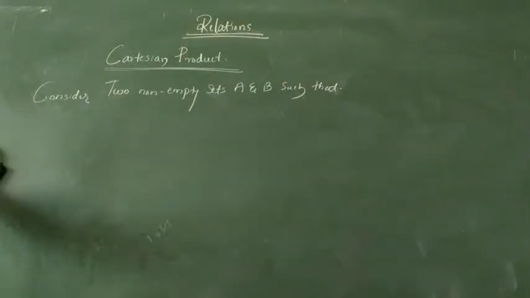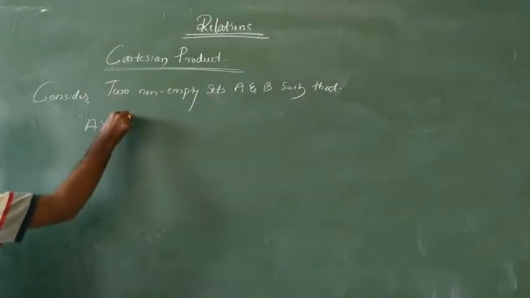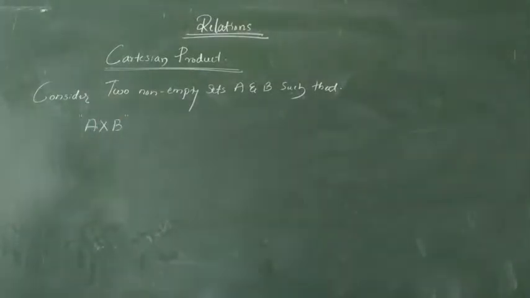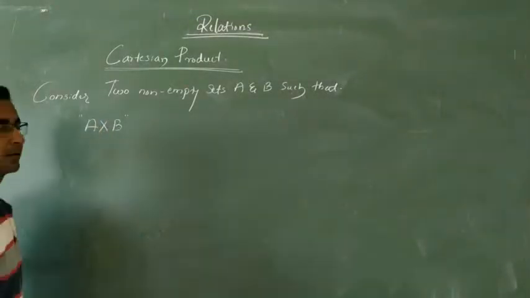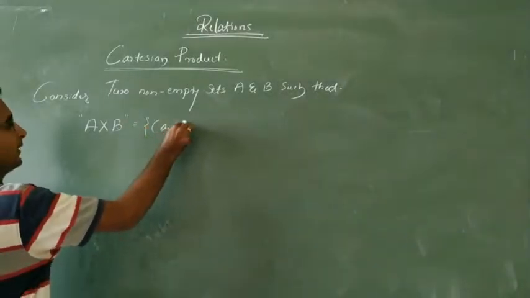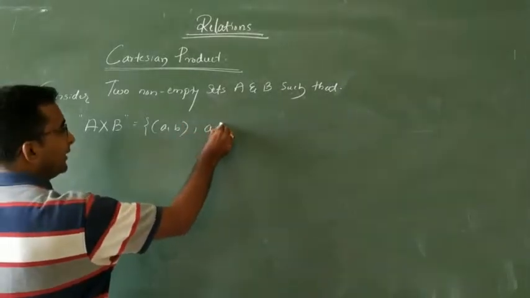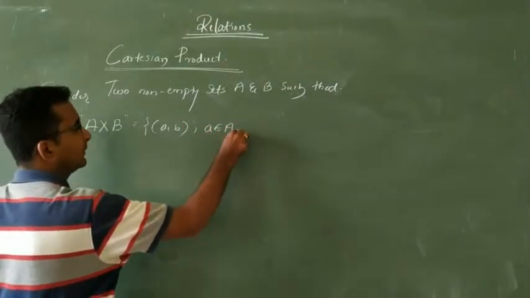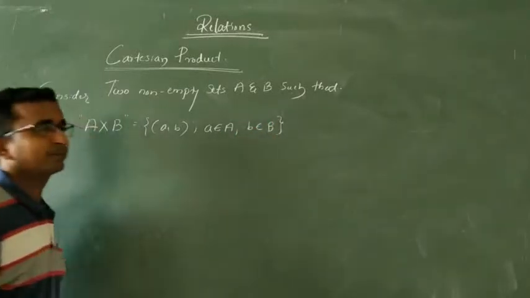Consider two non-empty sets A and B such that the Cartesian product is denoted as A into B. ಇಲ್ಲಿ into ಮಧ್ಯ ಏನು ಬರಬೇಕು? Multiple sign ಬರಬೇಕು. That A into B is a pair of (a, b), where a belongs to set A, comma, b belongs to set B.